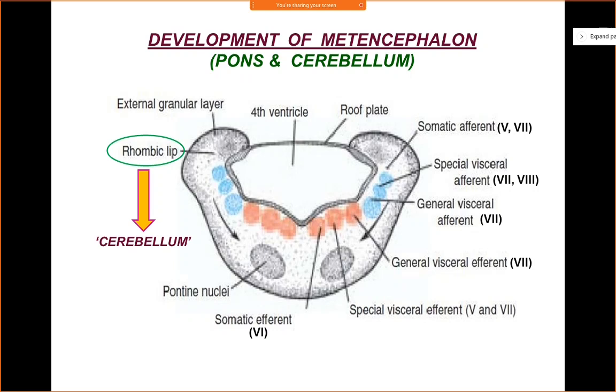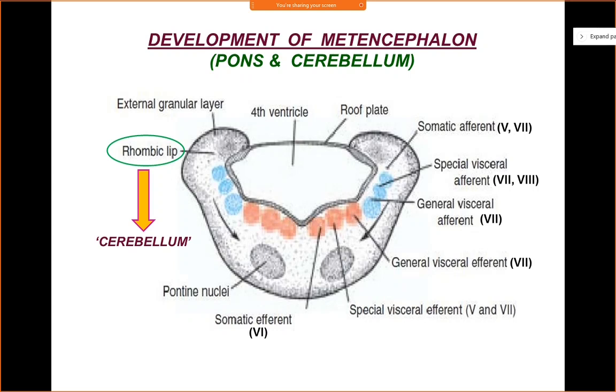And you have the last component, that is the somatic afferent component. This somatic afferent component is signified by the nucleus of the fifth and seventh cranial nerve. The fifth cranial nerve has the sensory nucleus, which is represented by the trigeminal ganglion. The trigeminal ganglion is responsible for carrying general sensations from the face region, like pain, touch, temperature.